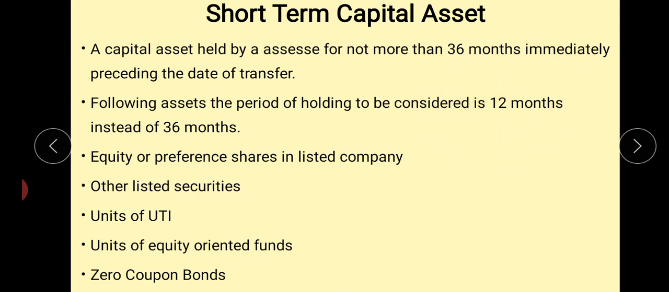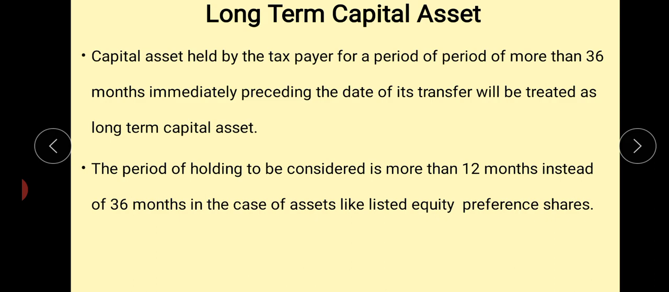Clear? An important point that you have to bear in mind is that the period of holding to be considered is 24 months instead of 36 months in the case of unlisted shares of a company and immovable property being land or building. Here we are discussing listed companies. Suppose these shares are listed, the period is 12 months. When the shares are unlisted, what is the period? 24 months instead of 36 months. Clear?